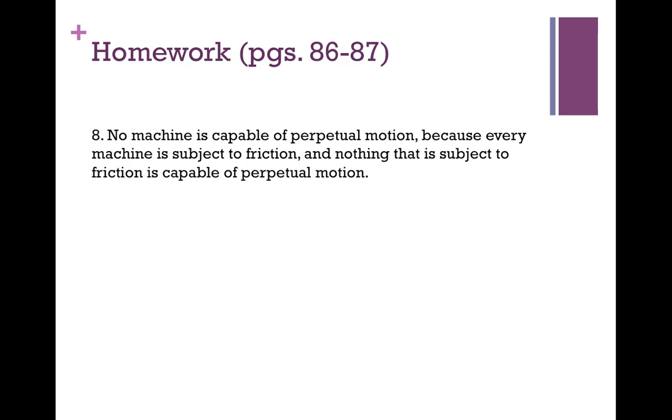Number 8, no machine is capable of perpetual motion because every machine is subject to friction, and nothing that is subject to friction is capable of perpetual motion. This is an example of a deductive argument, just like the previous ones. The conclusion consists of terms that are borrowed strictly from the premises. And this is also an example of a valid deductive argument. It is valid because, assuming that the premises are true, there's no way to conceive of a scenario in which the conclusion could be false. So the premises do guarantee the truth of the conclusion.